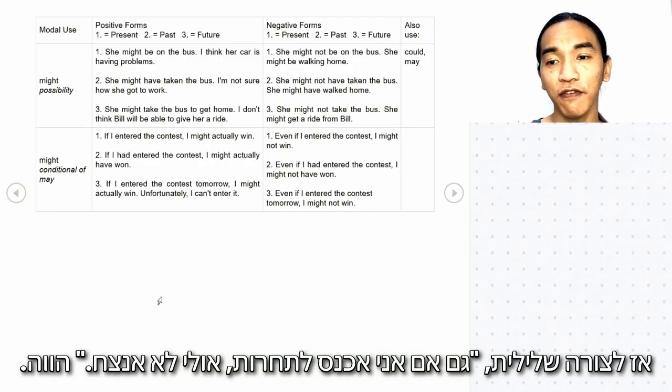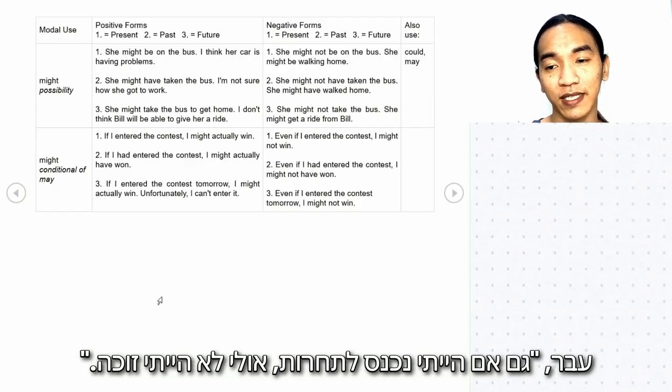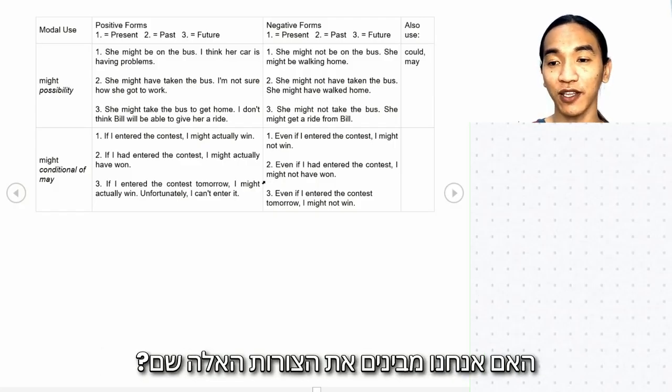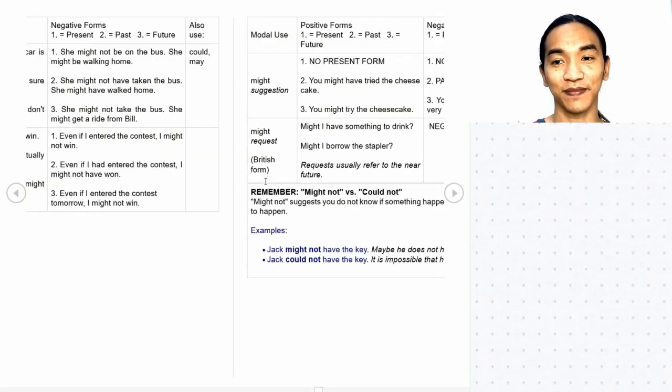So for negative form, even if I entered the contest, I might not win. Present. Past, even if I had entered the contest, I might not have won. And for the future, even if I entered the contest tomorrow, I might not win. All right? Do we understand those forms there?